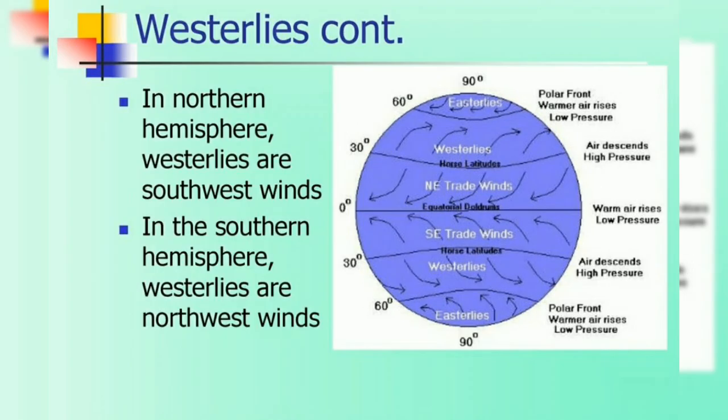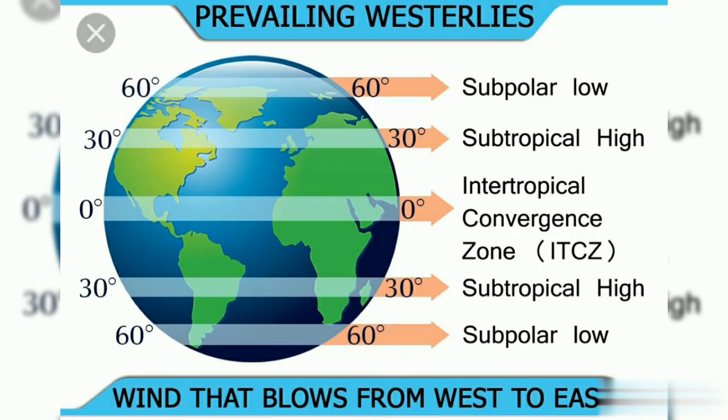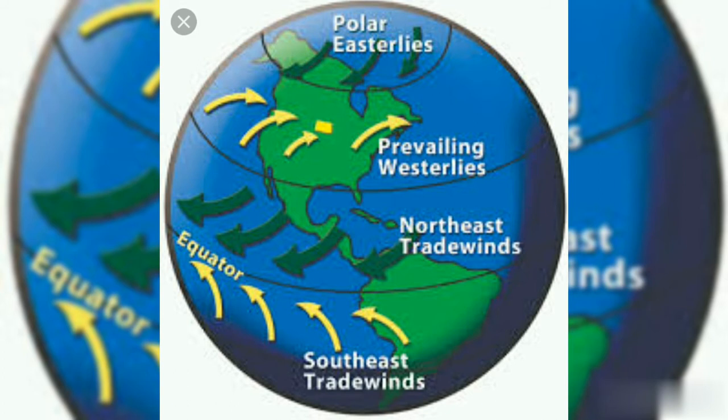Next one is the westerly wind. Westerlies are also permanent winds that blow from the tropical high pressure belt to the subpolar low pressure belt in both hemispheres, that is the north and south hemisphere. They blow from southwest to northeast in the northern hemisphere, and from northwest to southeast in the southern hemisphere.